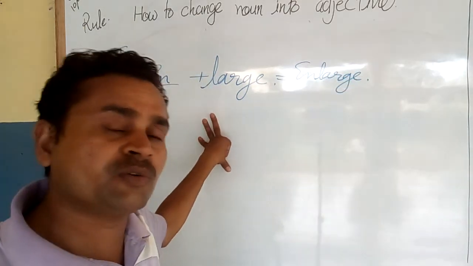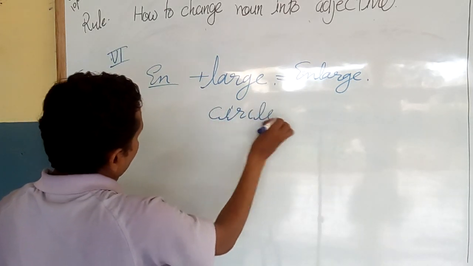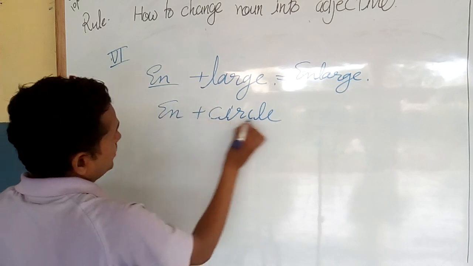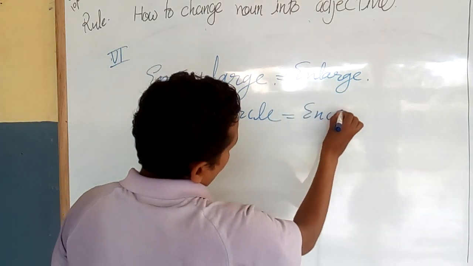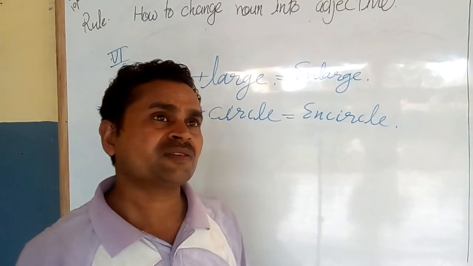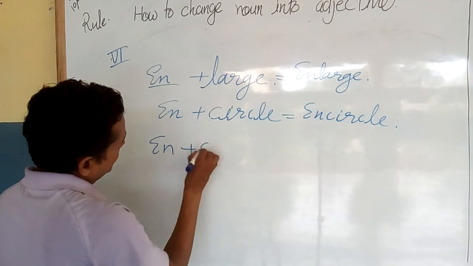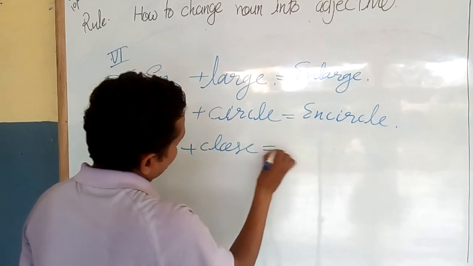Similarly, other words also you can form. Circle, you can take, add EN, it will be encircle. You can also show close, enclose: EN plus close, enclose.